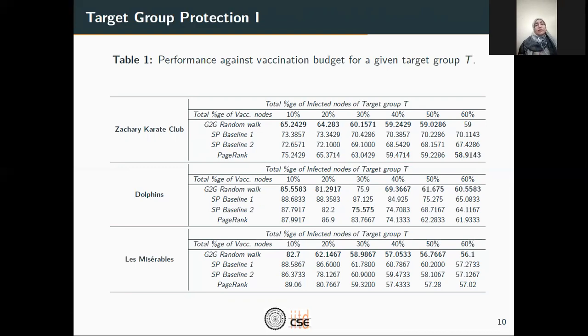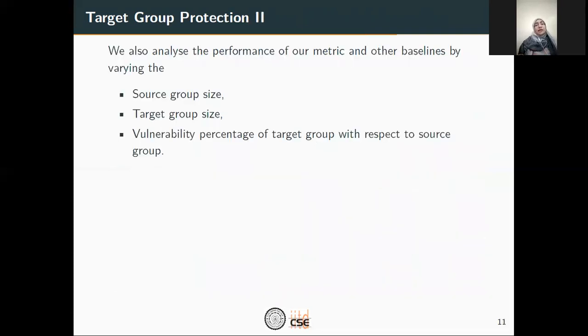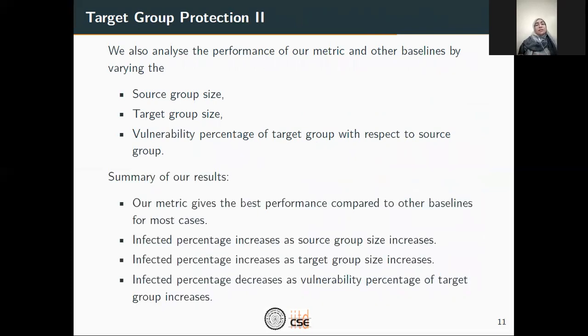Especially, our performance is better at lower vaccination budgets, 10 to 30%. As the vaccination budget increases, we can see that the performance difference decreases. This is because at high vaccination budgets, different baselines tend to choose similar nodes. In addition to varying the vaccination budget, we also analyze the performance by varying the source group size, target group size, and vulnerability percentage of the target group with respect to the source group, while keeping other metrics constant.